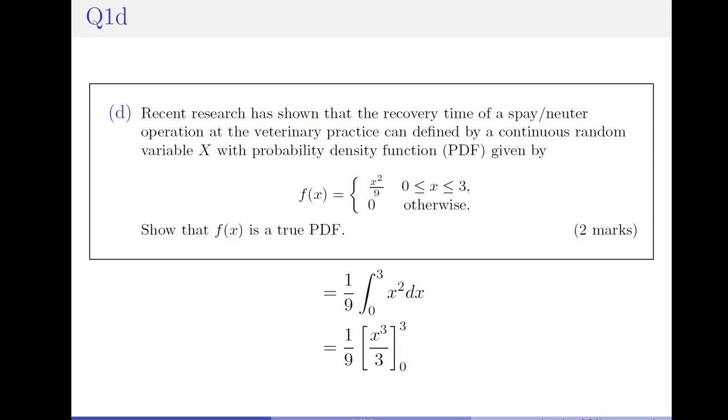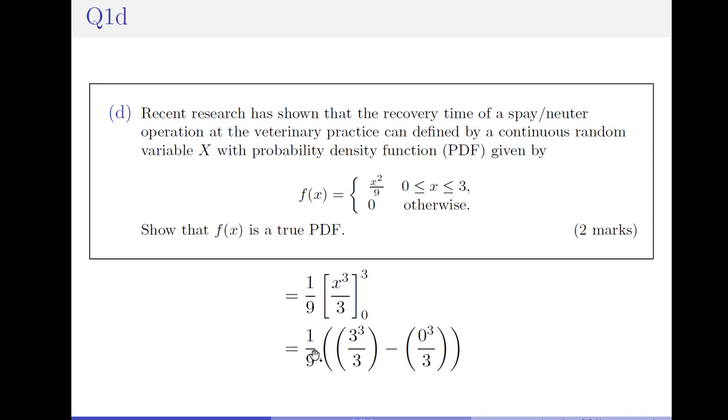Now what we need to do is just finish the evaluation and the mathematics of this. So that's equal to 1/9. Every time we see an x, we put in our upper bound, which is 3. 3 cubed over 3, subtract our lower bound, which is 0 cubed over 3. Then we just need to tidy this up.